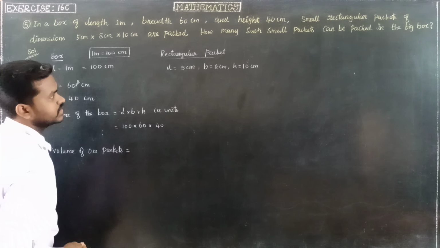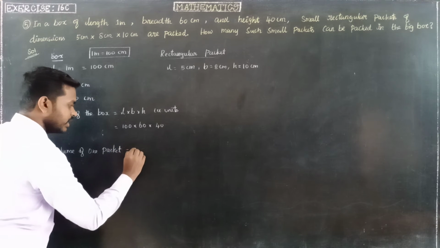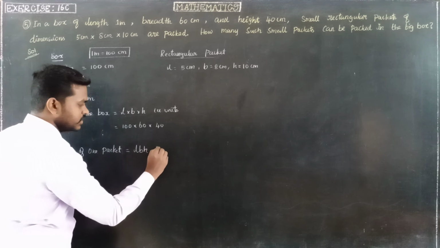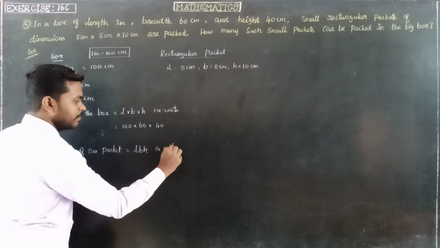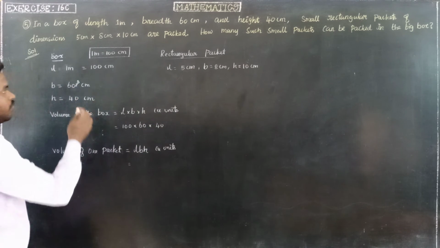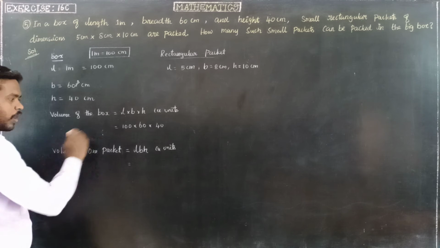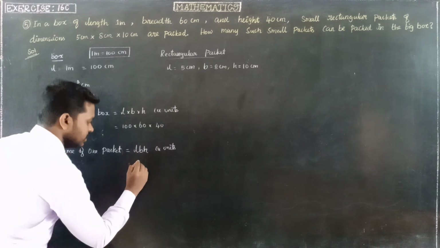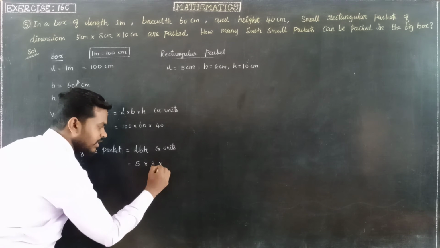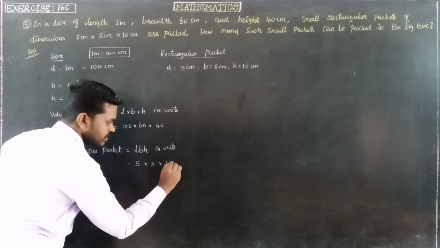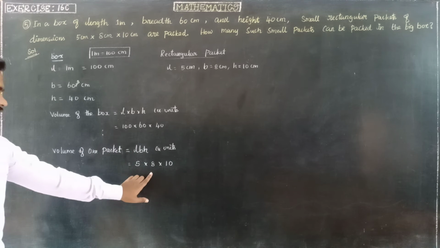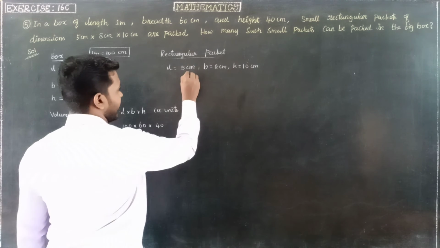So that's also rectangular shape and also a cuboid. So L B H cubic units. Length, breadth, height are given, so we find the value for the cuboid shape. So we know the value of the box and we find the value of one packet. That is length is equal to 5 cm into breadth 8 cm into height 10 cm. So the value of the box we have found, the value of the packet is known. So overall the number of packets we find next.